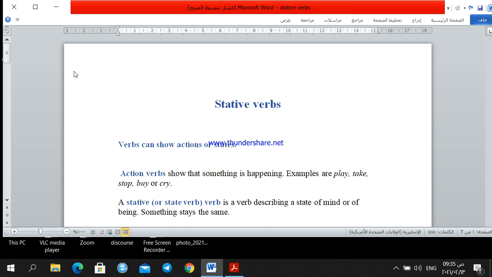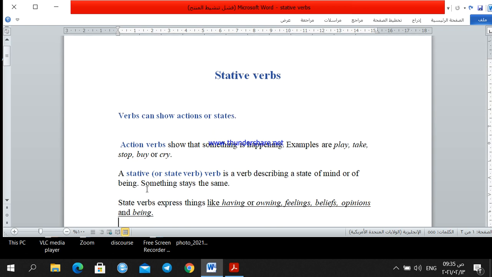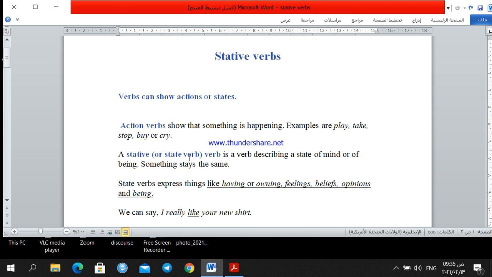Verbs can be either actions or states. Actions are doing something: playing, learning, eating. Or they describe states of mind, like feel, believe, think, seems. Those verbs do not describe actions but states of mind. Examples of action verbs are play, take, stop, buy, or cry. A stative verb is a verb that describes a state of mind or of being.